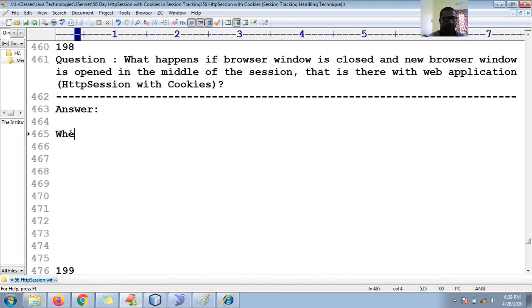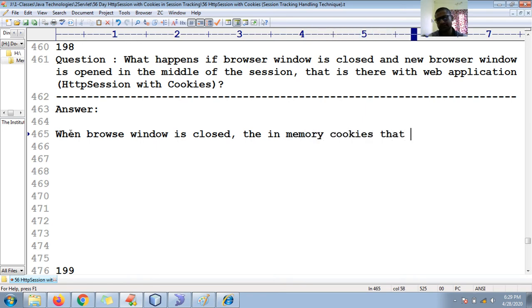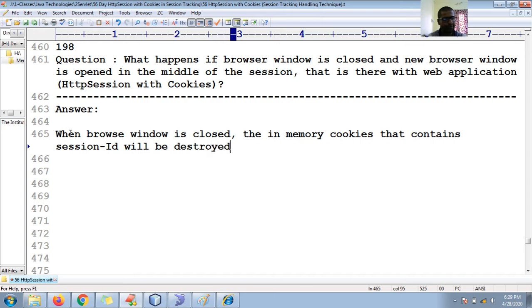When the browser window is closed, the in-memory cookies, the cookies that contain the session ID, will be destroyed, and that session ID is not visible for the new browser window.